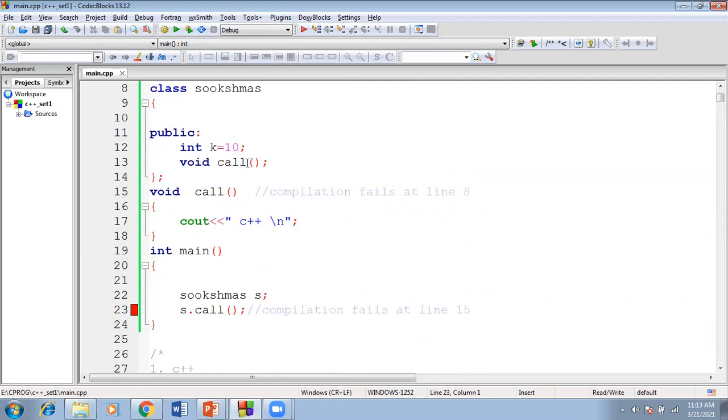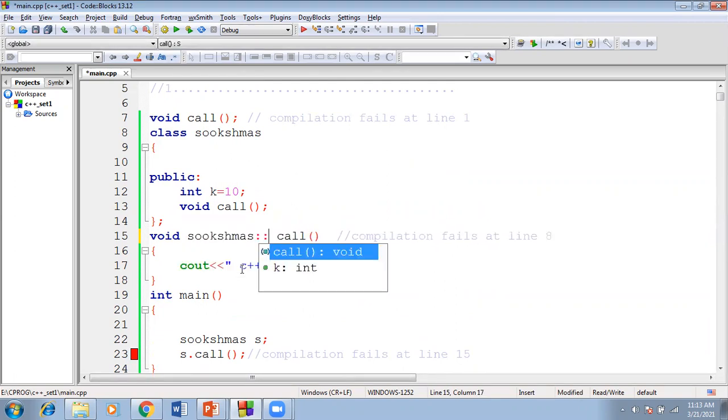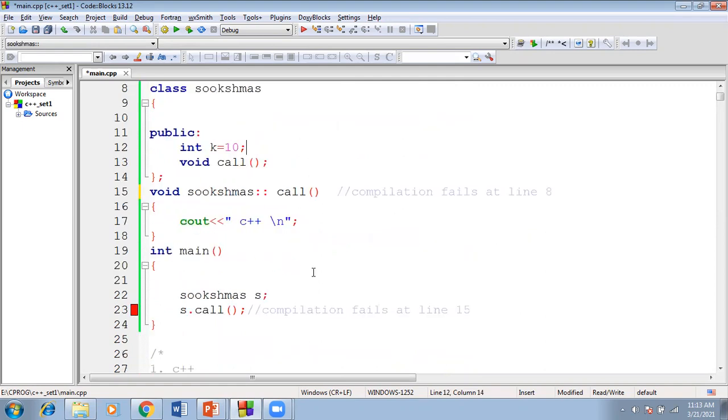If you want to take the function outside the class and provide the implementation there, we have to modify some of the syntax. First the return type, followed by the class name, then followed by the scope resolution operator. With the help of the scope resolution operator, we can take the function outside the class. This is the most important. We take the function outside the class and here we can provide the implementation.